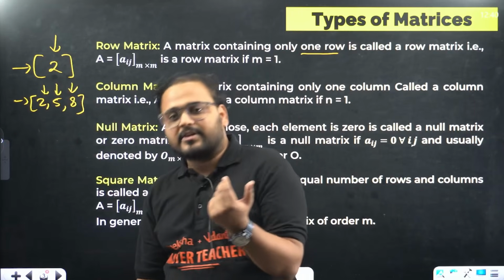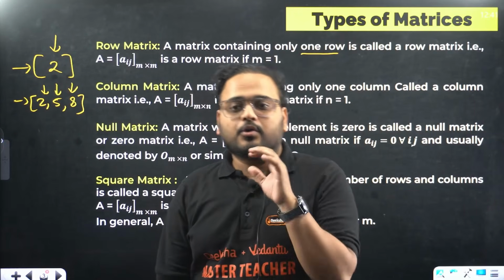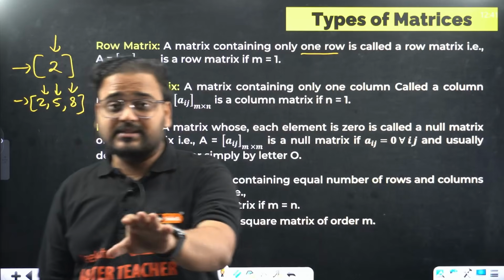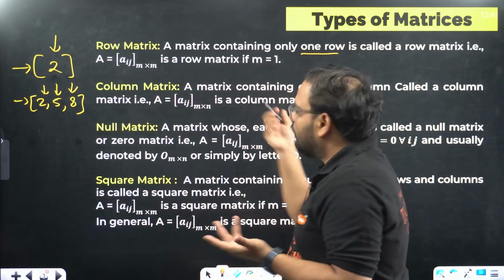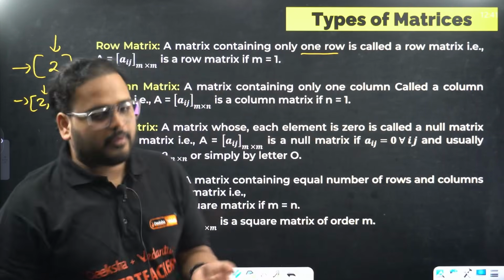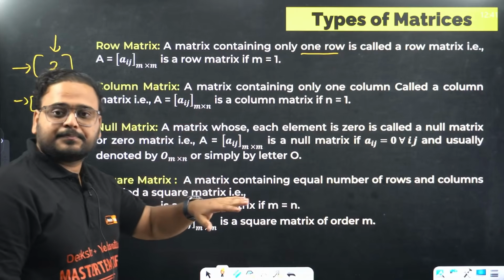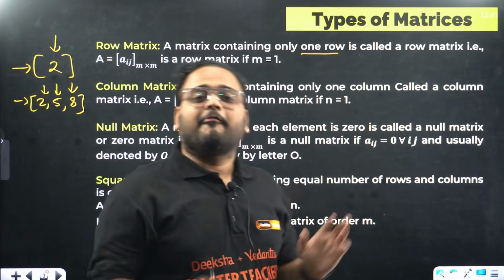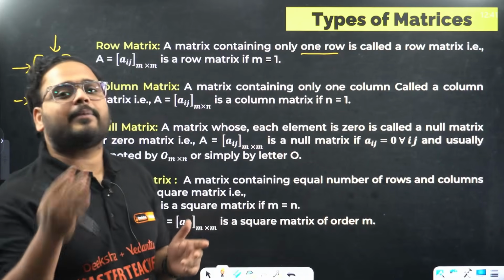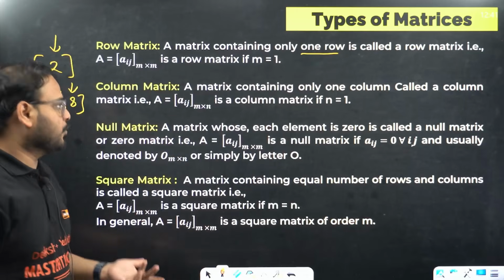So for a row matrix, what is important over here? Remember, the number of rows is always the same. The number of columns is one or more. That is not important. Now for a column matrix, it's just the opposite: the number of columns is 1 and the number of rows can be more than 1 or equal to 1.